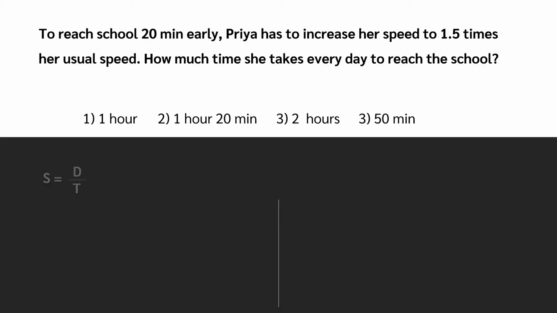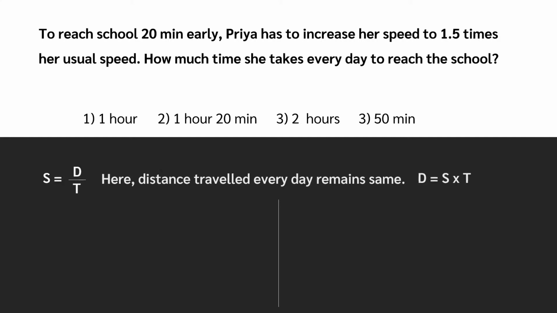We know, speed equals distance by time. Always equate the value with the constant parameter. Here, distance remains constant. So, distance equals speed times time. Let's consider her usual speed and time as S1 and T1 respectively. She has to reach the school 20 minutes early from her usual time. So time is T1 minus 20 minutes.